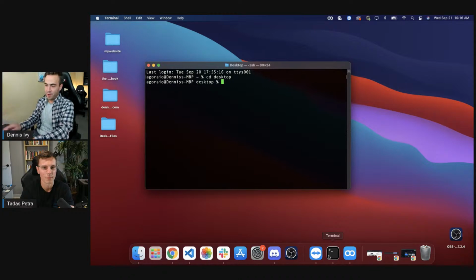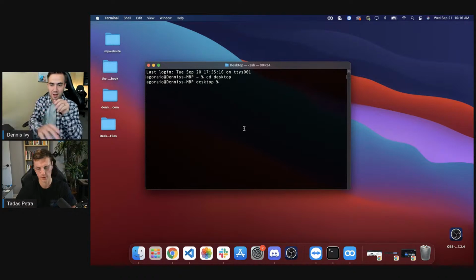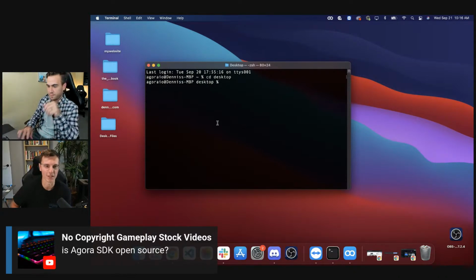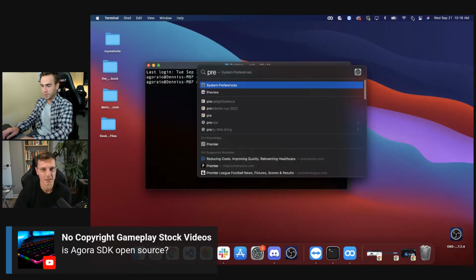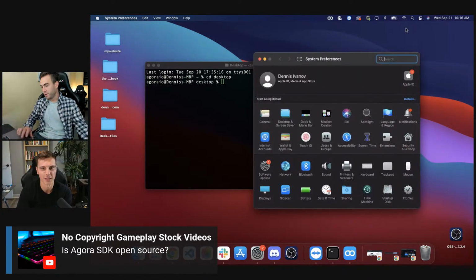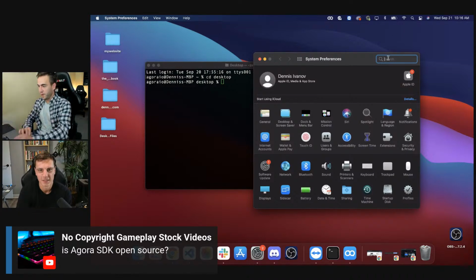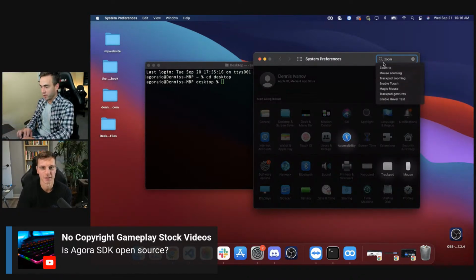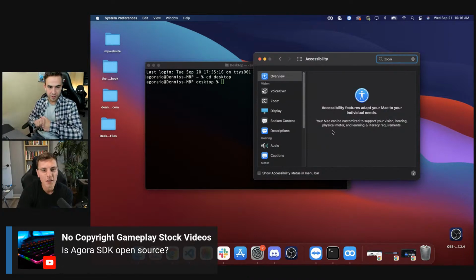So I'll just start from the beginning again. Do you remember that Zoom trick that we were talking about yesterday? We talked about this. Yeah. You go to your preferences, and if you type in Zoom, you know how to get the preferences? Yeah, let's just do system preferences, and then type in Zoom up there. And if you haven't noticed, this stream is going to be very casual. I messaged Tadas this morning, and we just decided about half an hour ago that we're going to do this.